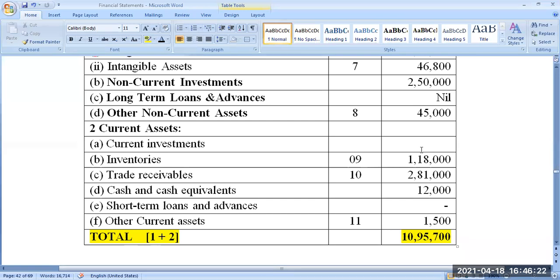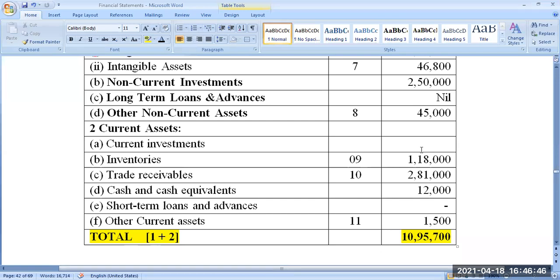One time if you do, you cannot get it clearly. You have to practice at least minimum 3 questions. In a reasonable questions you have to prepare. Then you will come to know what exactly a balance sheet is and what exactly a profit and loss account is. I am happy even if you don't know how to prepare a balance sheet, even after your class. I'm telling in a true sense. But you should know the logic.